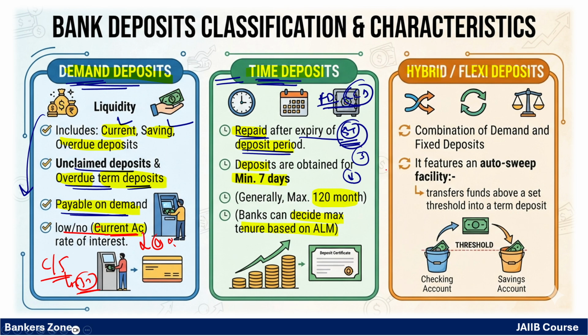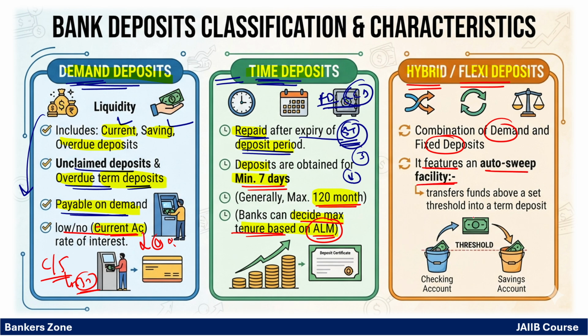So the minimum is 7, but the maximum can be decided by the bank depending on the asset liability maturity of the bank. Now next is the hybrid. Hybrid means flexi. Basically, hybrid is just a combination of both, that is demand and time deposit. Now it has one feature called the auto sweep facility.